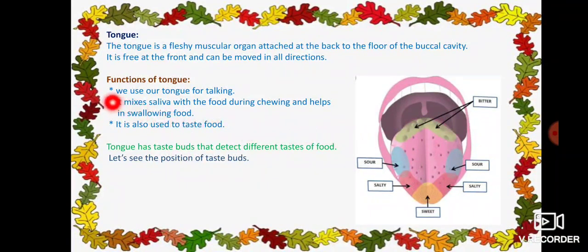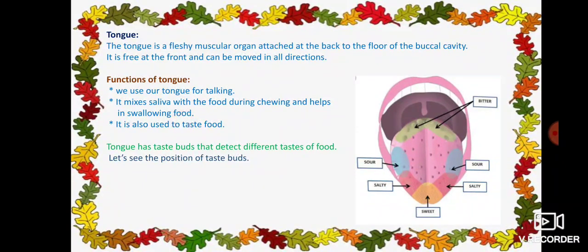See here, functions of tongue. We use our tongue for talking. Yes, we all know this. And second one, it mixes saliva with the food during chewing and helps in swallowing food. Yes, while eating, you can observe this. While eating, the tongue mixes the food with saliva, and it also helps for grinding the food, or it also helps for chewing the food in mouth.